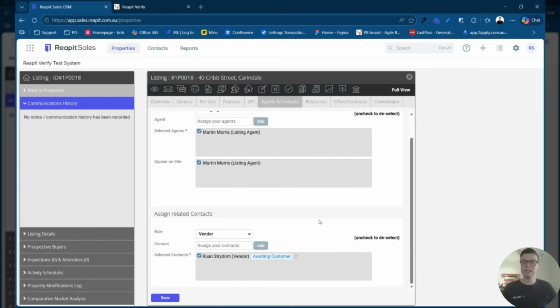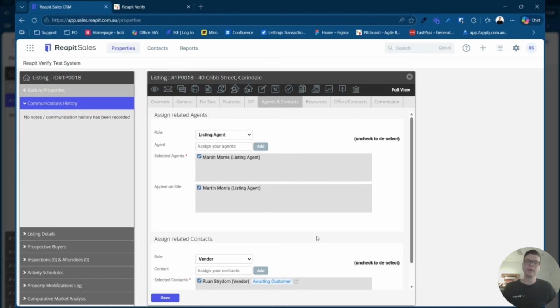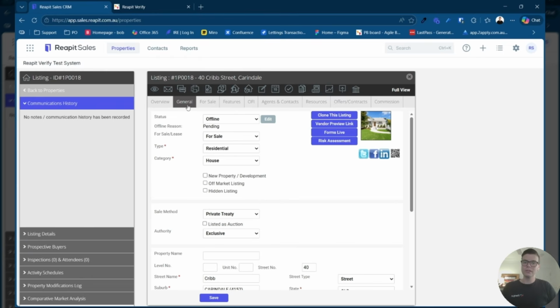At the moment, you can see that we've triggered that message and it is awaiting the customer. That just means that the customer needs to go ahead and complete their verification. While the verification has been sent off and we're waiting for the vendor to complete it, as an agent, you can go back to the General tab and you can access your risk assessment.